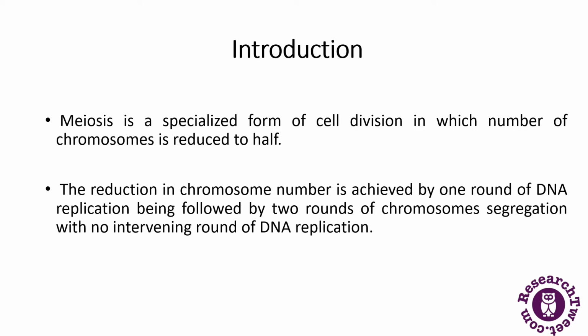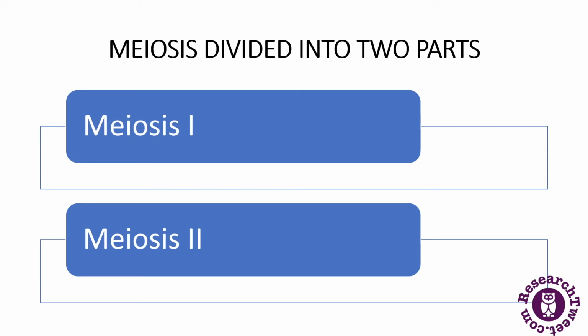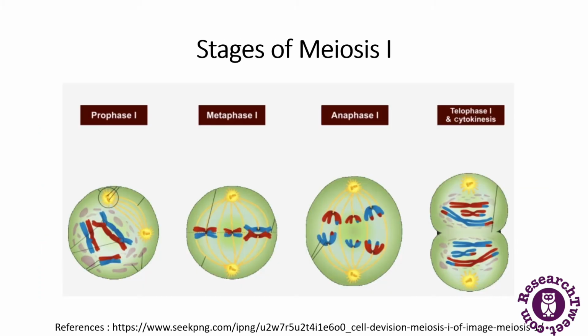Now meiosis is divided into two parts. What are these parts? Meiosis 1 and meiosis 2. In this, our main focus is on meiosis 1, so we will be discussing meiosis 1 in detail. Let's start with the diagrammatic representation of the stages of meiosis 1.